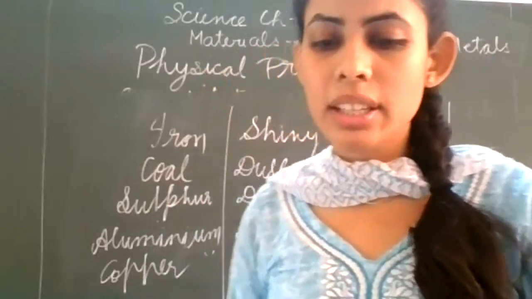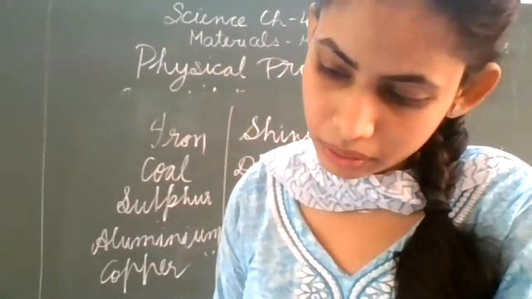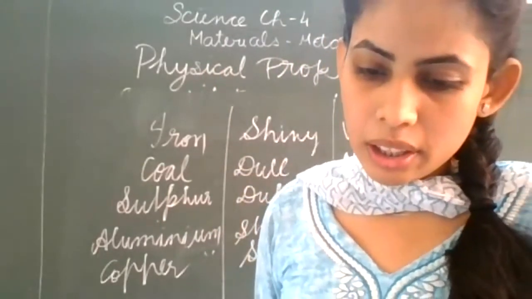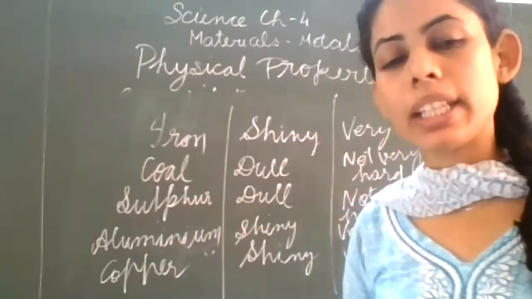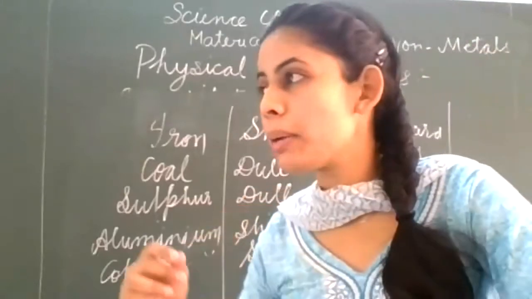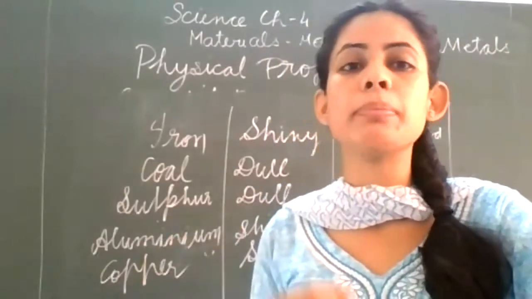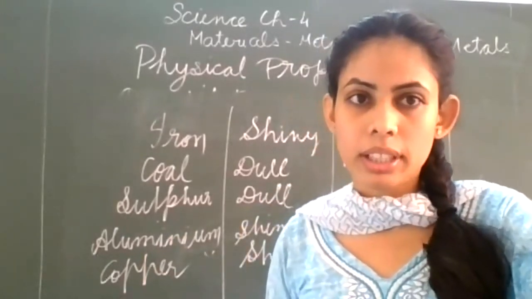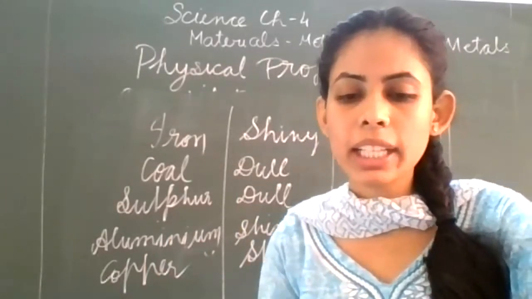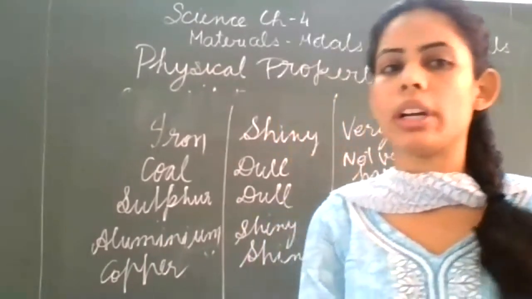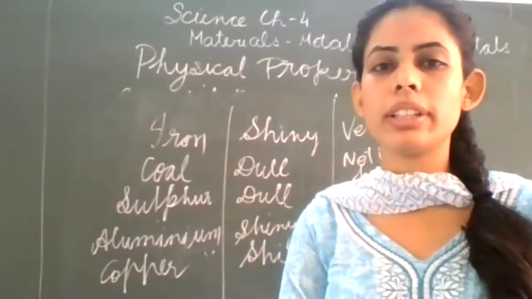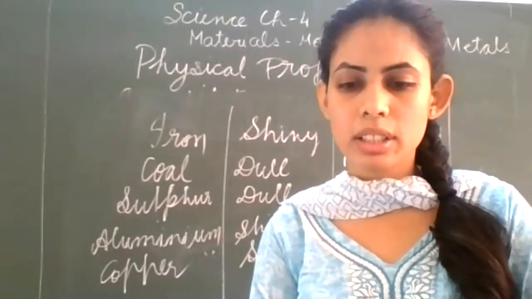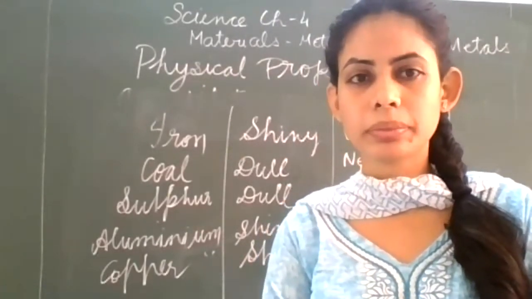And the next is the most malleable metal, meaning the one from which we can make thin sheets. Most malleable metal is gold. Clear? Gold, and the most ductile metal is also gold. So gold can be easily converted into sheets and wires. Clear?